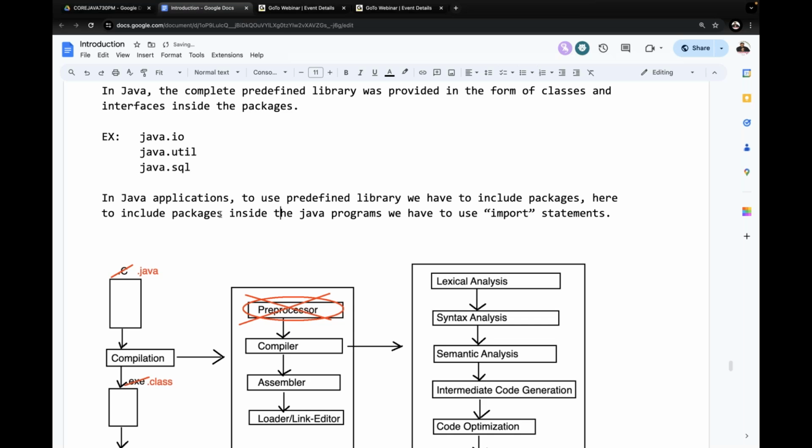To include packages inside Java programs, we have to use import statements.